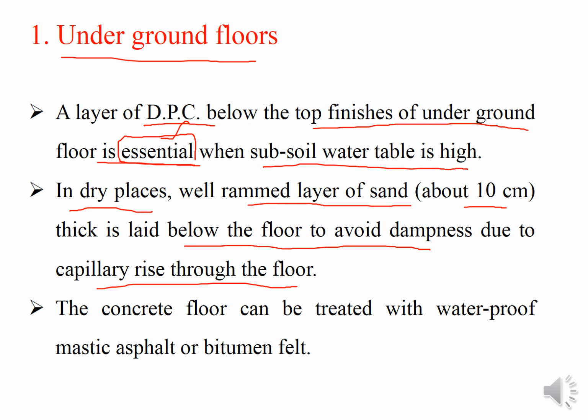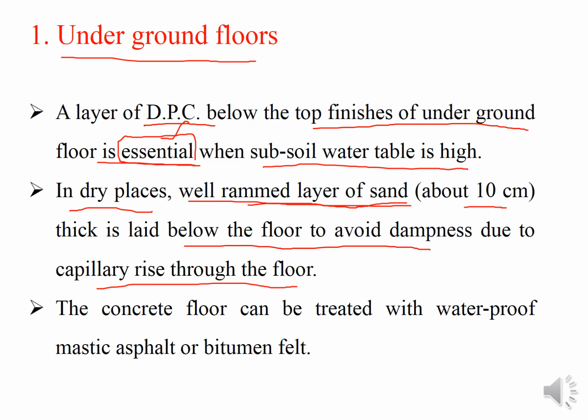So we can only go for one remedy. That remedy is that we can provide the well rammed, well compacted layer of the sand about 10 centimeter thick. That is going to give you well enough strategy against the dampness.